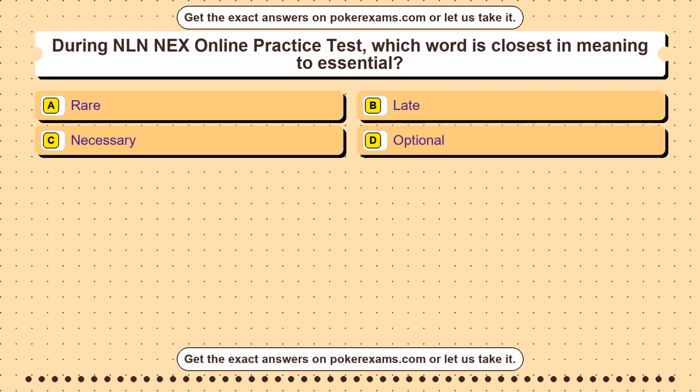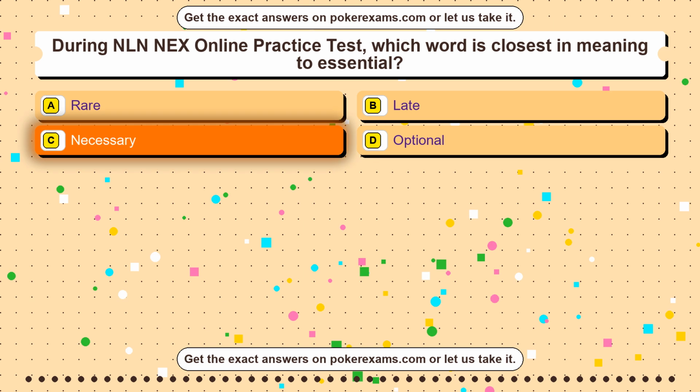Question 11. During NLN NEX online practice test, which word is closest in meaning to essential? Option A rare. Option B late. Option C necessary. Option D optional. The correct answer is option C.